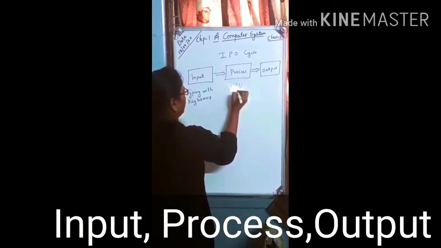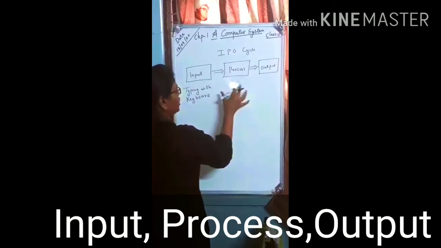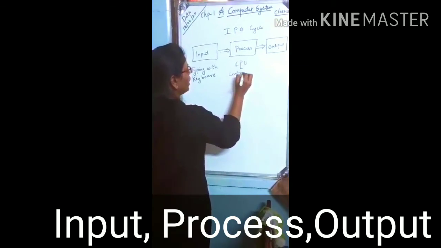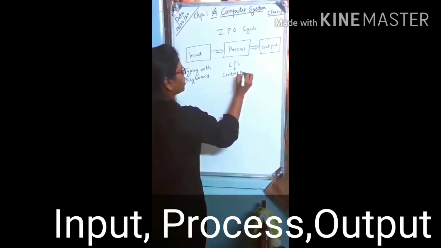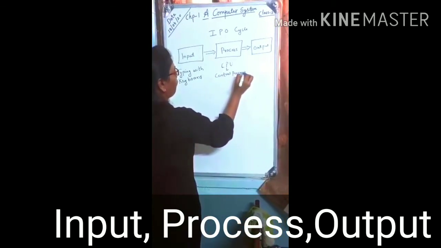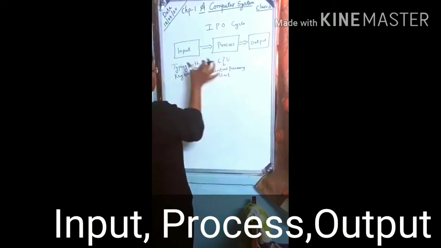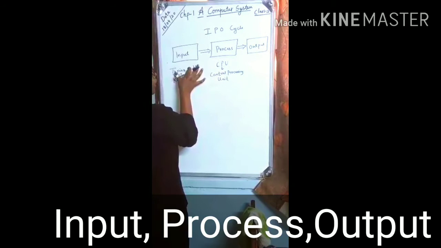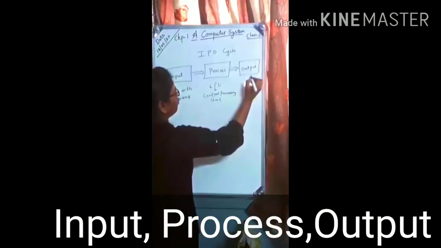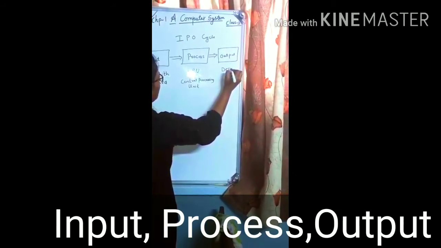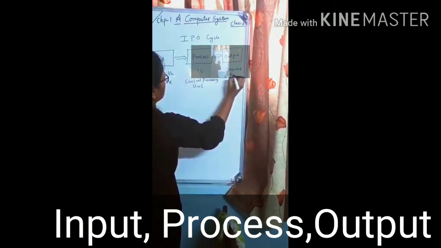That entered data is being processed by CPU. CPU stands for Central Processing Unit. So the CPU works with that entered data, and the meaningful information we get is the output, or we can say the desired result is the output.